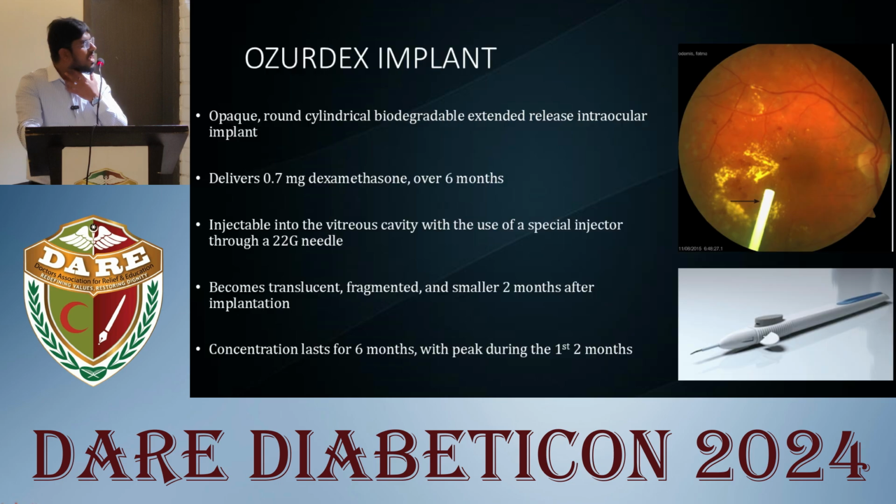The Ozurdex implant is an opaque cylindrical biodegradable implant placed in the vitreous cavity, which delivers 0.7 milligram of dexamethasone over a period of 6 months. It is injected into the vitreous cavity with a special injector through a 22 gauge needle, and the concentration of dexamethasone lasts for 6 months with the peak during the first 2 months.